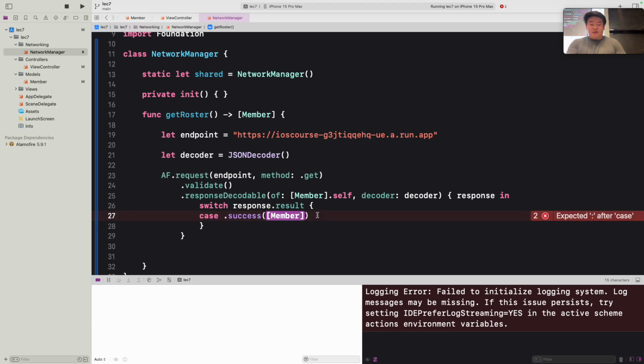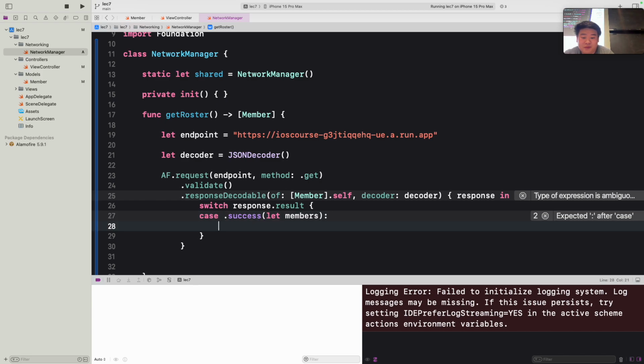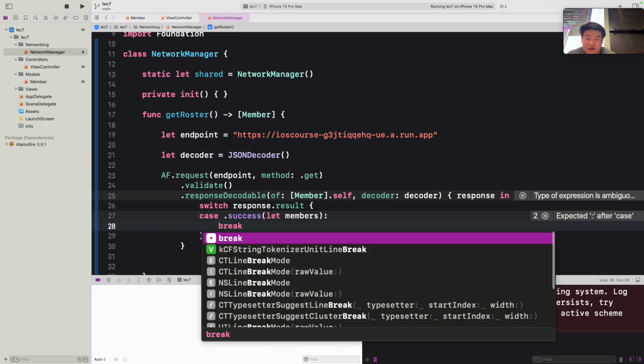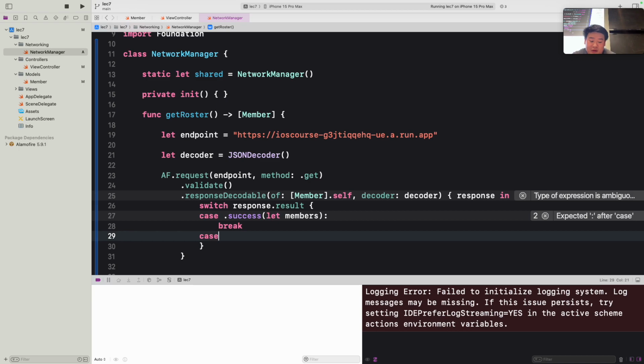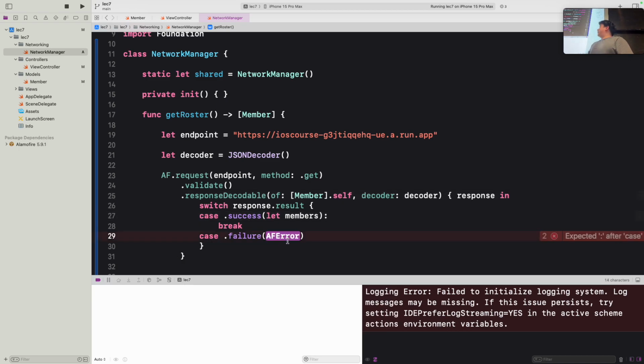And you can see that we have this list of members here, and we want to specify a constant. Let's call that let members. And then for now, let's just add a break statement here, we'll come back to that later. And then we want to do the same thing for .failure. However, this time you can see that it's an AFError. So let's call a constant, let's call that error.